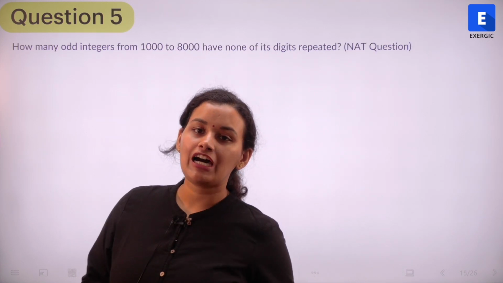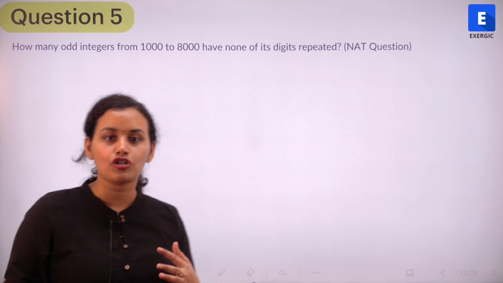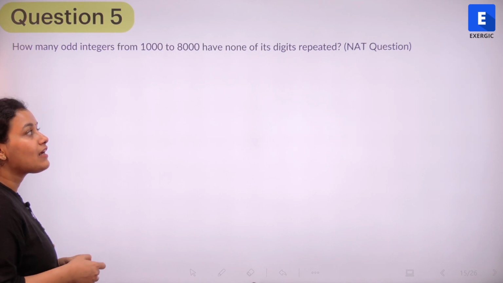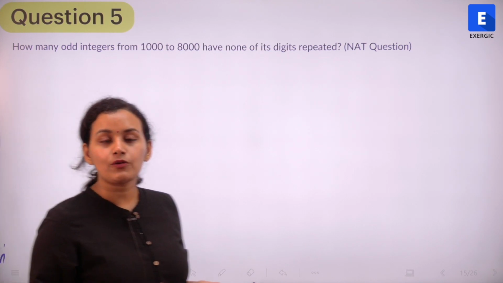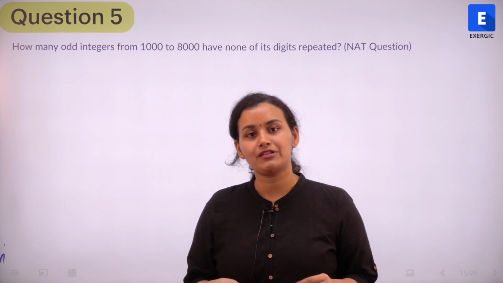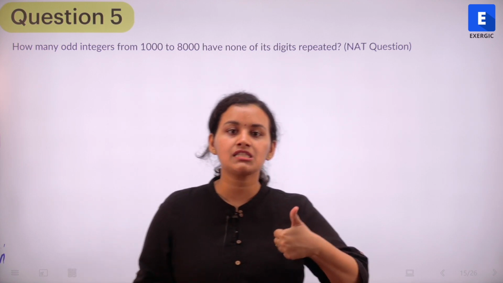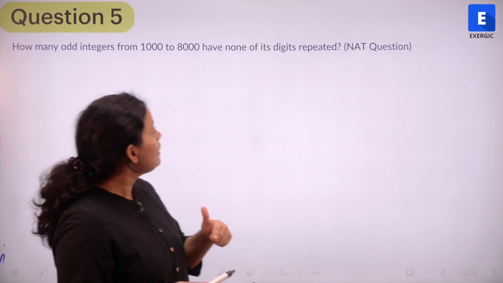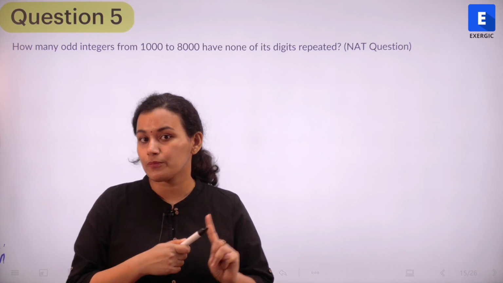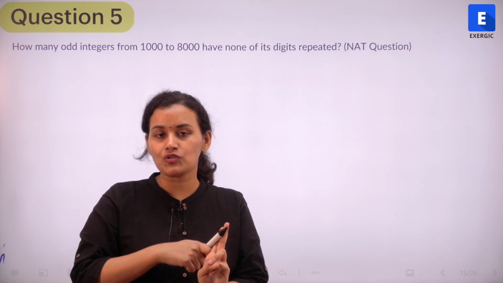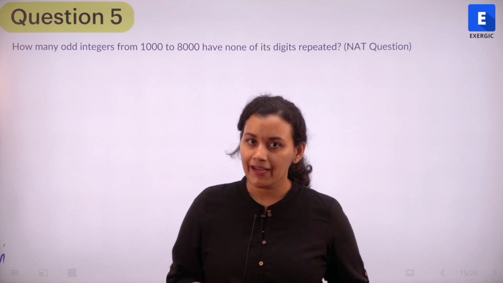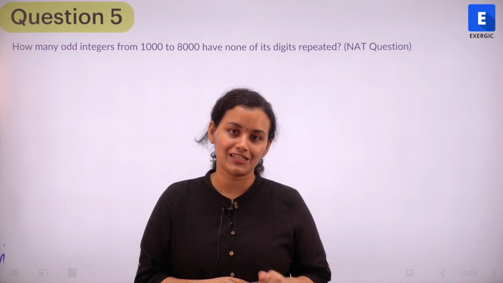So again, we have a question of permutation and combination that talks about numbers. How many odd integers from 1000 to 8000 have none of its digits repeated? Again, a NAT question. So no options, no guessing. Pause the video and try to attempt the question. We want to find out odd integers between 1000 to 8000 such that none of its digits are repeated. So 3 conditions. Odd, the number should be odd. It should be between 1000 to 8000, and none of the digits should be repeated. Okay. So give it a try and only then play the video to cross check the solution.